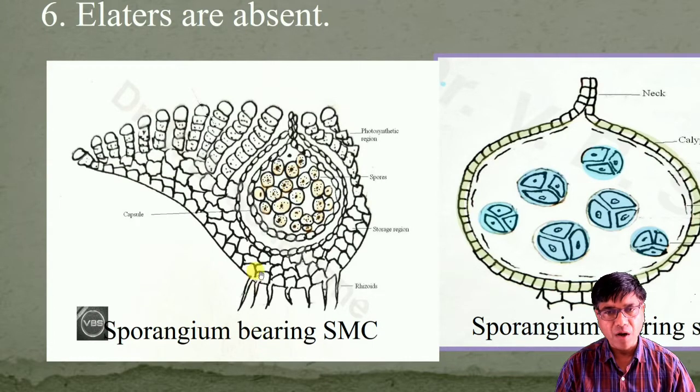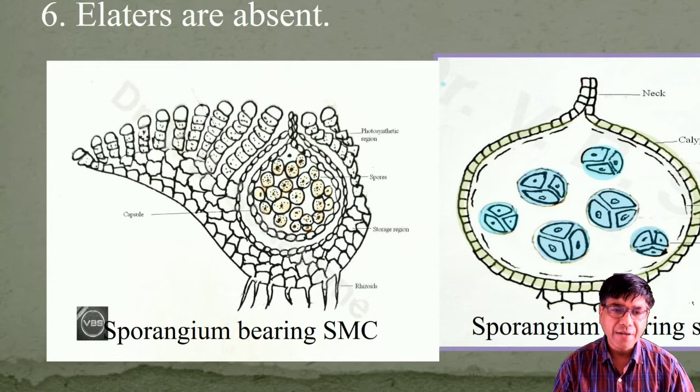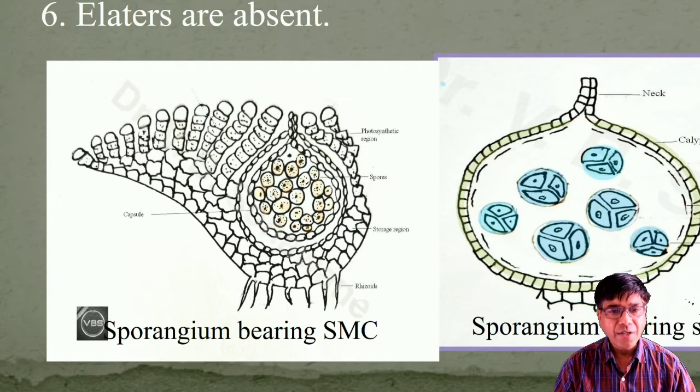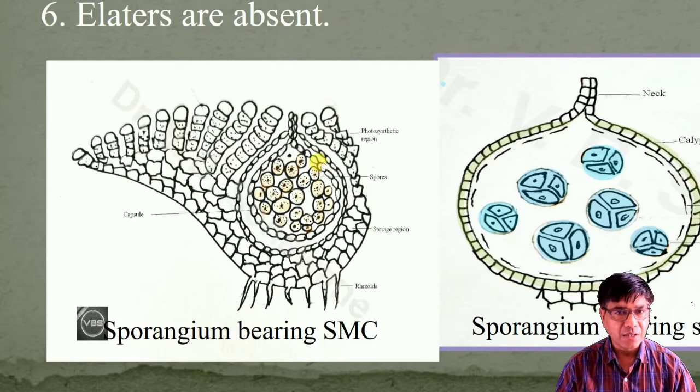Sporophyte develops from a zygote placed in venter. It remains embedded in the gametophytic tissue, and it is a non-green structure, thus depending entirely on the gametophyte for food.